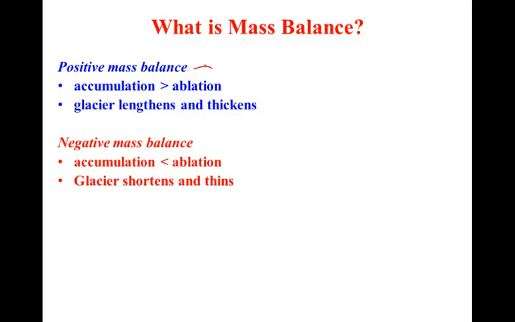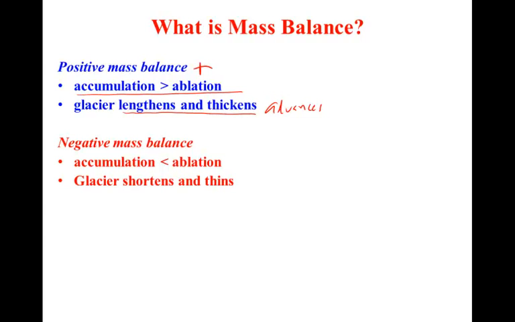Now, if a glacier has a positive mass balance, that means there's more accumulation than ablation. In other words, the glacier is gaining mass over a larger fraction of its surface area. The glacier is going to react to a series of years or decades of positive mass balance by getting larger. The glacier will either get longer, or it will also thicken vertically. In other words, the glacier advances in response to years with a positive mass balance.